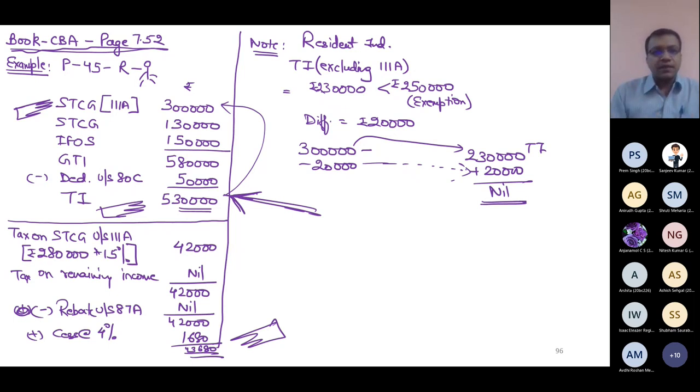But you can deduct that much of that special gain, whether it is taxed as per section 112 or 112A or 111A, only if your total income excluding this income is less than the exemption limit. That's it. You cannot say that first of all I will deduct my entire special 112, 112A or 111A from the exemption limit. It's not allowed.